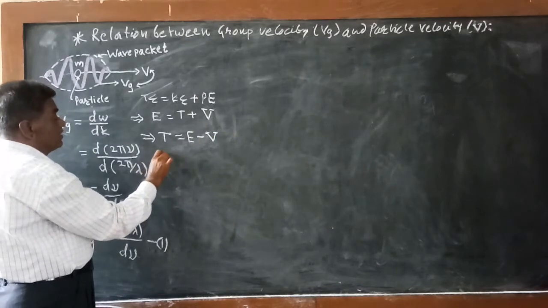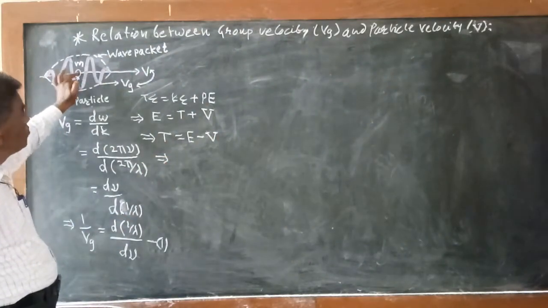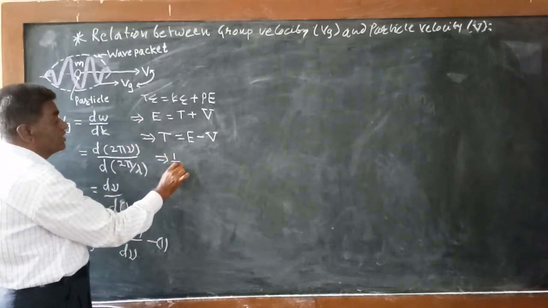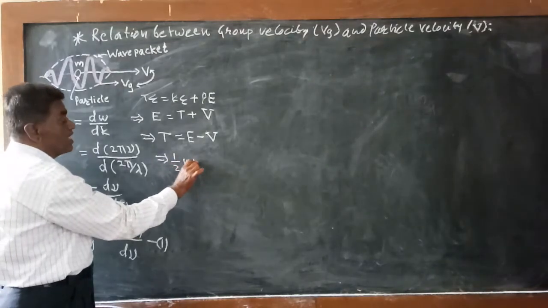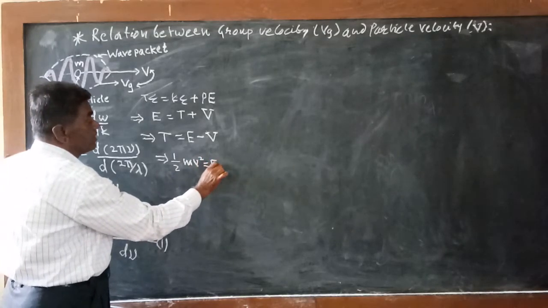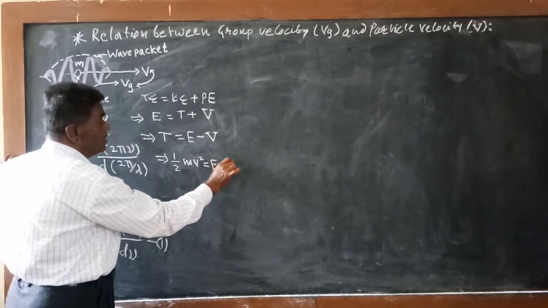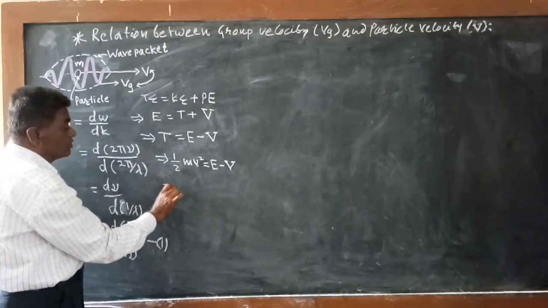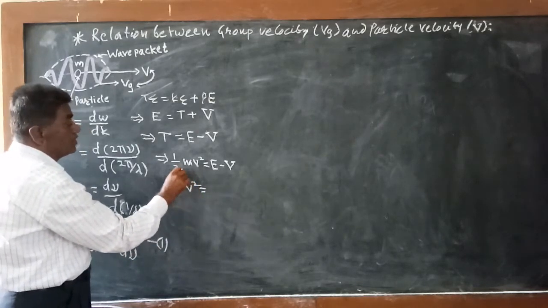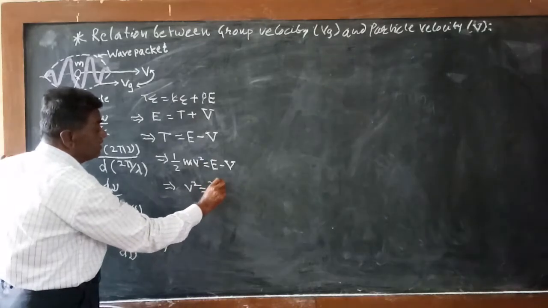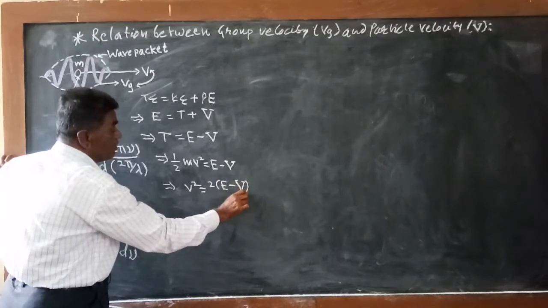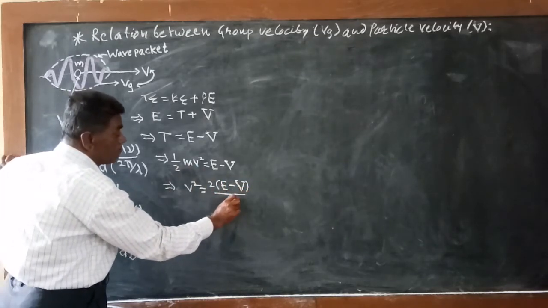So if m is the mass of the particle and it moves with velocity v, then the kinetic energy is given by the equation half mv square. This is the fundamental equation. So mv square, here v is small, is equal to 2(E minus V). From this equation v square is equal to 2 into bracket E minus V, divided by m, as m goes to the denominator.